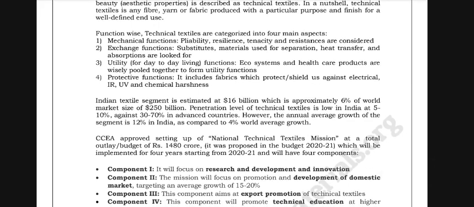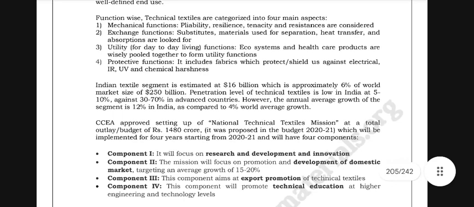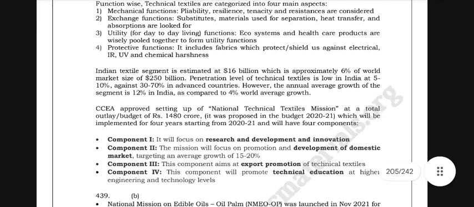The penetration level of technical textiles is low in India at 5 to 10%, against 30 to 70% in advanced countries. However, the annual average growth of the segment is 12% in India as compared to 4% world average growth. The CCEA approved setting up of a National Technical Textile Mission with a total outlay or budget of rupees 1480 crore.